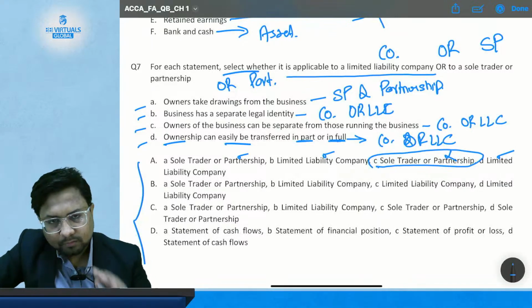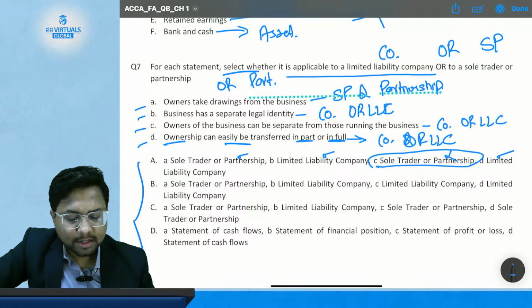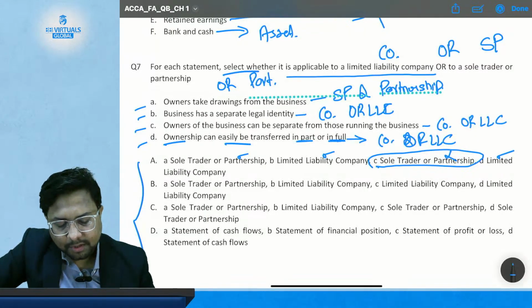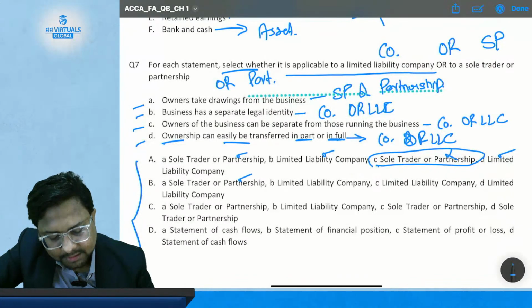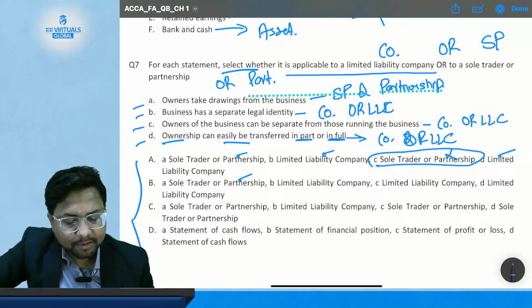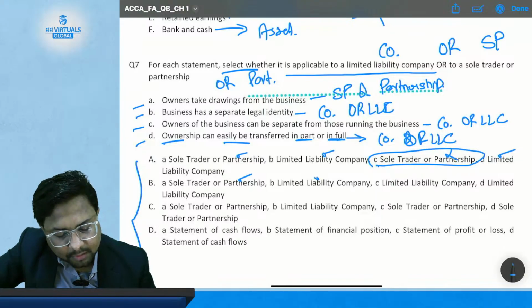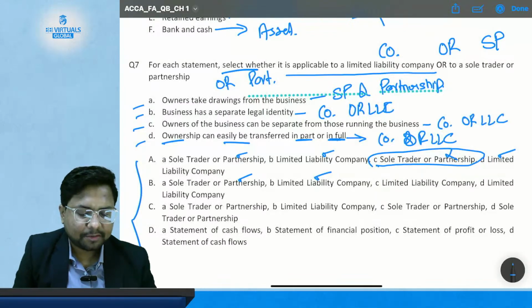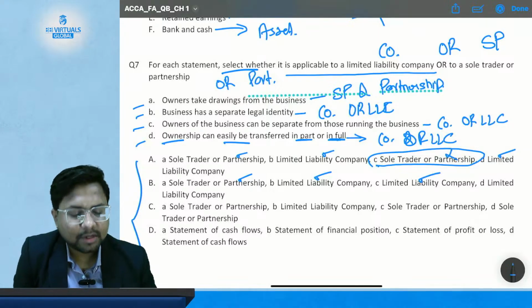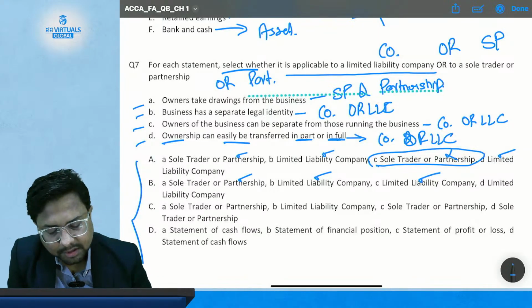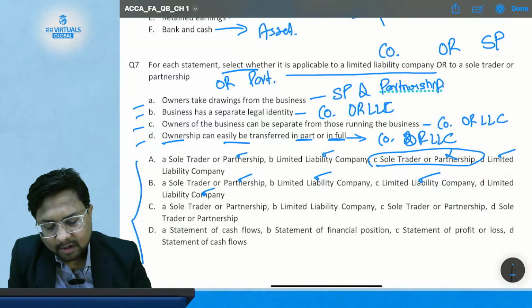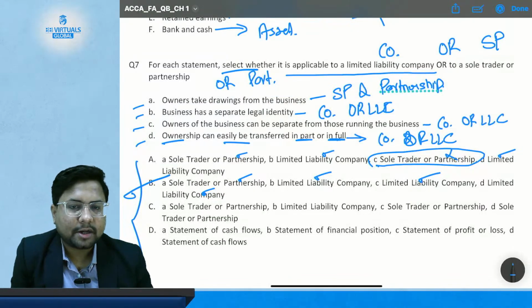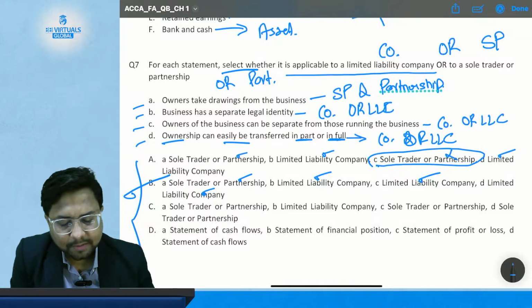answer. Now let's start assessing option B, where statement A is regarding the sole trader or partnership. So okay, this is correct. Statement B is regarding the company. Okay, this is also correct. Statement C is regarding again the company, and statement D is also again regarding the company. So option D is correct as per our answer. So the correct answer as of now is option B.